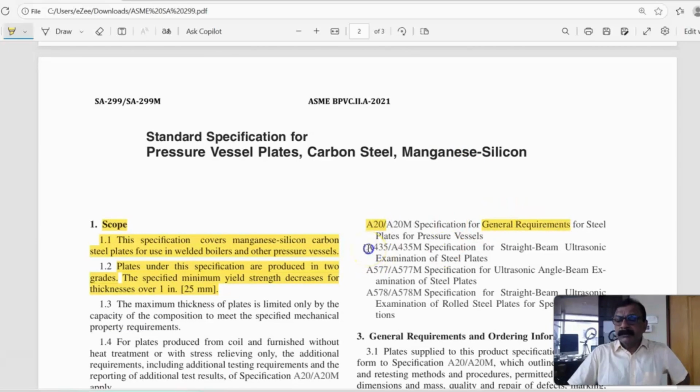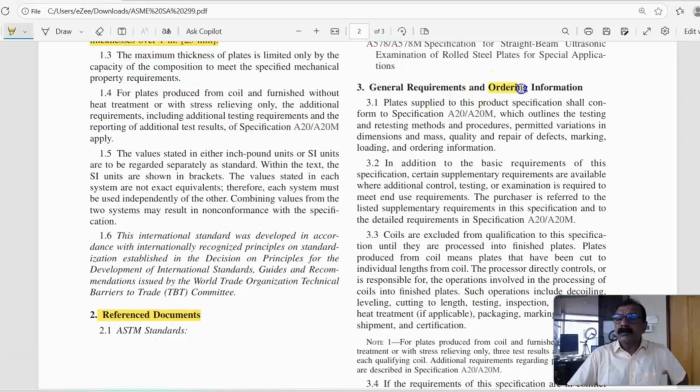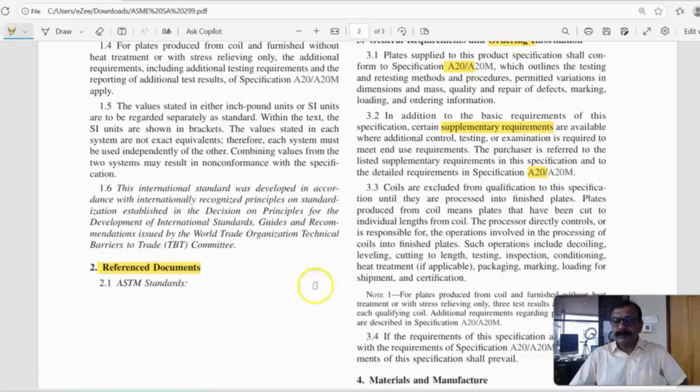Then A435 for straight beam UT and A577 for angle beam UT. Then ordering information is given in A20. Then supplementary requirements, we have to go and use A20, and mainly at the end of this specification there are some supplementary requirements we are going to see.